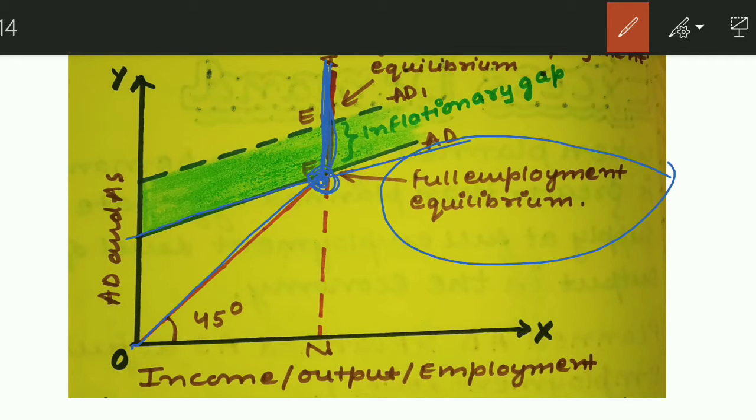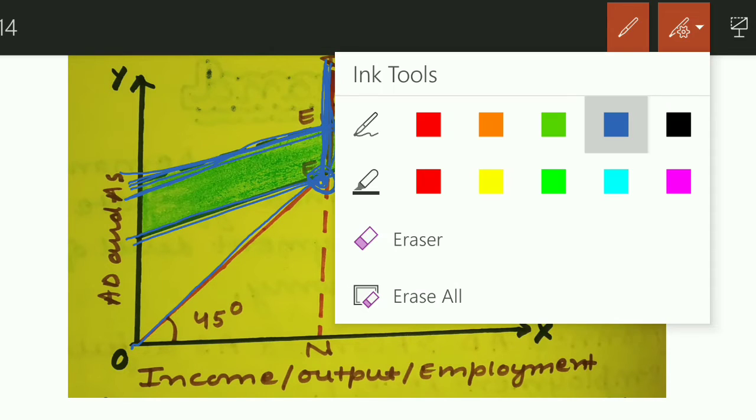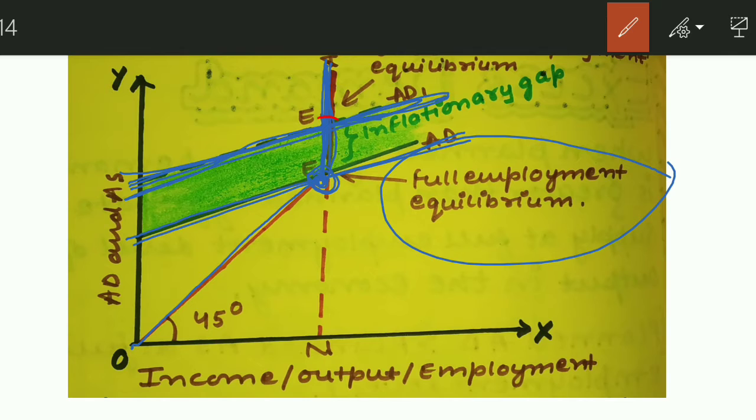All right, and carefully draw your aggregate demand curve as well: the aggregate demand at full employment equilibrium, as well as the aggregate demand at over full employment equilibrium. Then show how, due to excess demand, the planned aggregate demand is greater than planned aggregate supply at full employment equilibrium.